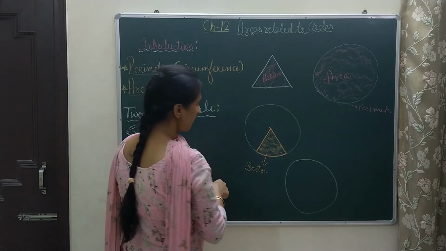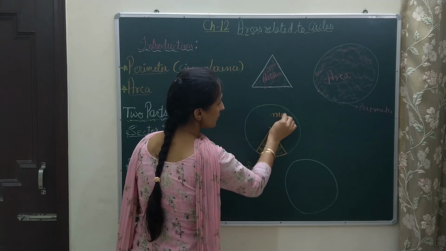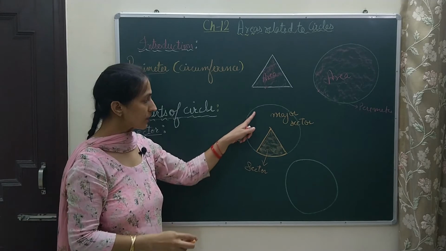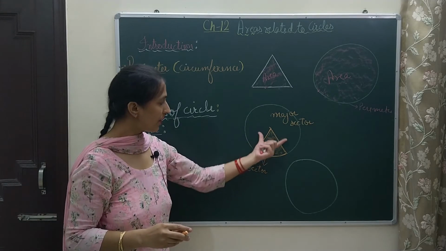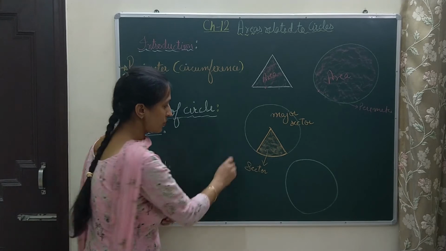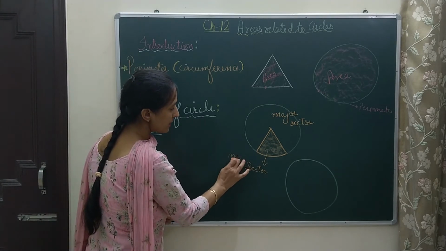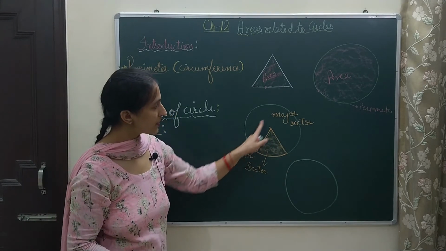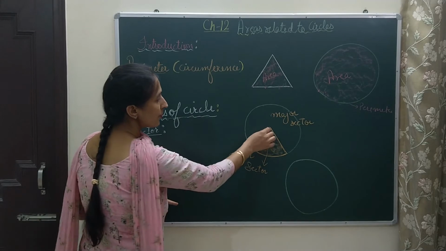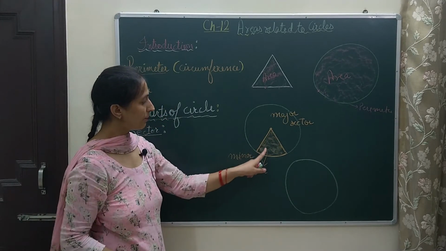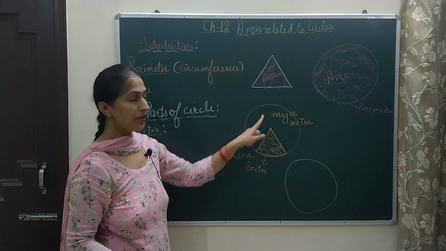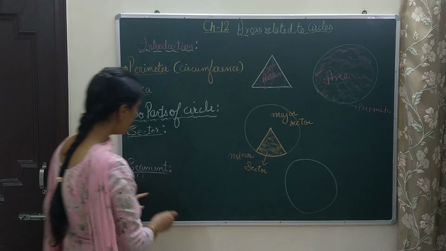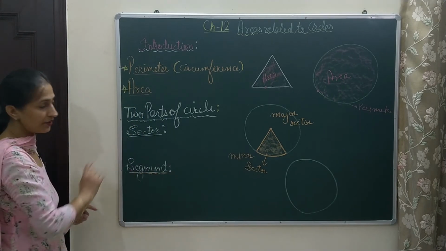But we will name it major sector because it is the bigger portion. So a circle always has two sectors, one minor and another major. The portion which is smaller in size is called the minor sector, and the portion which is bigger in size is called the major sector. So you can divide a circle into two parts, minor sector and major sector, using two radii and one arc. Now let us learn what is segment.